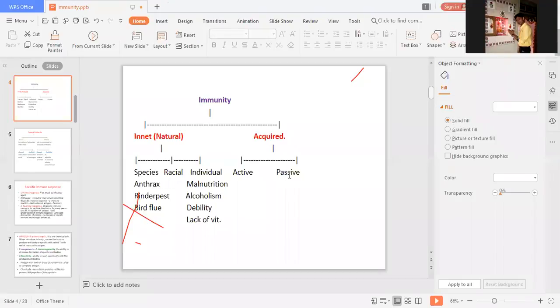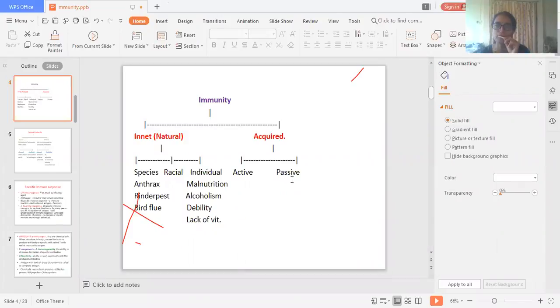And what is passive immunity? The subject is immunized with prepared antibodies. There are two types of passive immunity: natural and artificial. What is natural? That is mother's milk. And what is artificial?